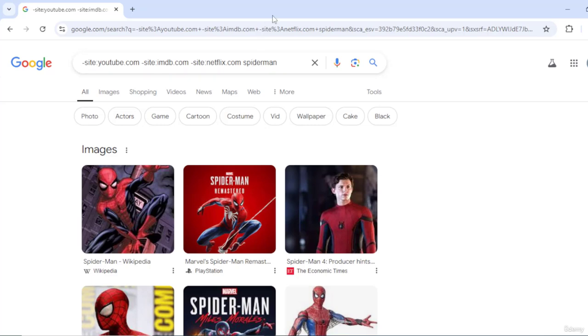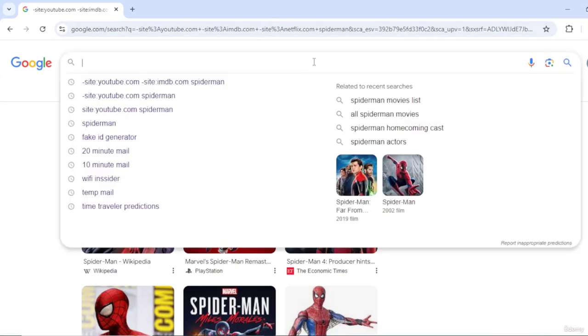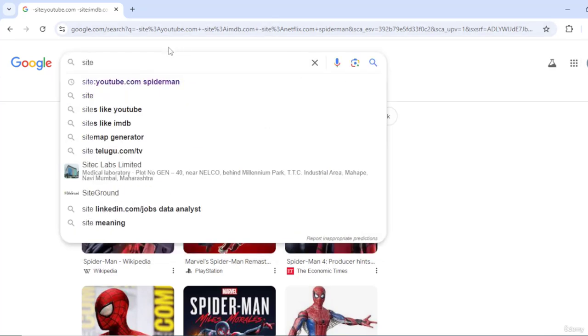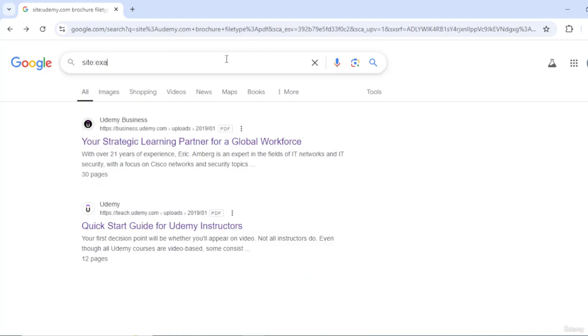What else can we do? Yeah, we can use it in lovely ways. You can just go to site colon example.com password. Whatever is the website's name, you can substitute that. And in case there are passwords on that website, you could get that. I'm not really pressing enter for obvious reasons.